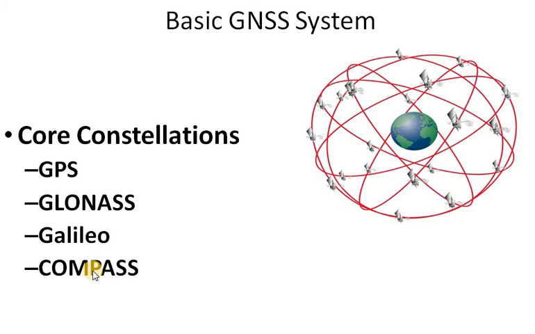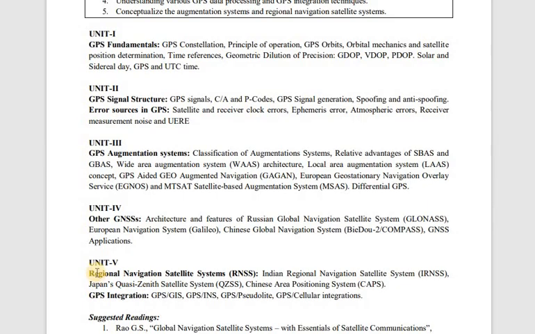In the 5th chapter, we are going to see our Indian regional navigation system, and some other countries too, like Japan, which also has its own satellite based navigation system. All the other navigation systems will be covered in your 5th chapter, right? Regional navigation satellite system is of your Indian country. Then you are going to see Japan's navigation system, which is called the Quasi Zenith Satellite System, and China's Area Positioning System, CAPS.